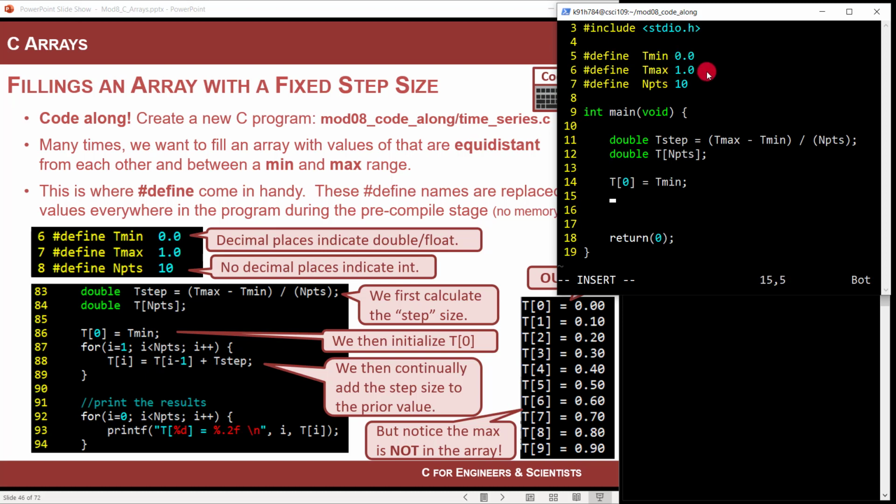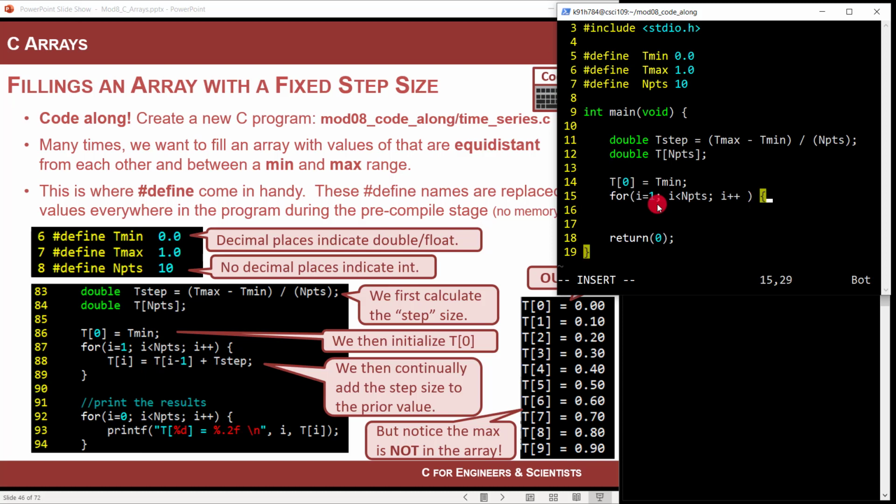Okay, here we go. For i equals, notice that we've already taken care of index 0, or element 0. So I actually am going to start my for loop at 1. And this is when you're filling the time array, not the sine function. We'll get to that in a second. So then you go i is less than n points, so it's going to do this for as many points as we want, and then i plus plus.